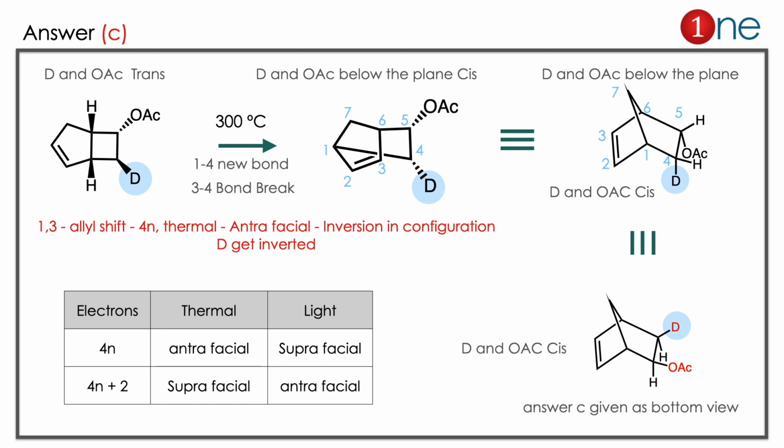Here you have to learn 2 things. You have to imagine how to convert a 2D molecule into a 3D bicyclic structure. Second, if it is antarafacial, inversion of configuration occurs. Along with inversion, you have to imagine the molecule from top view and bottom view.